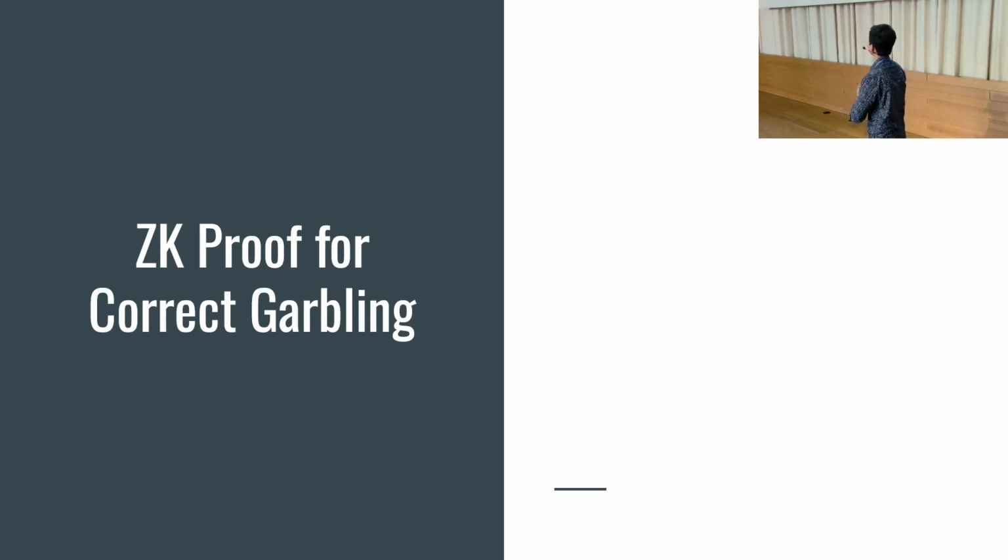For example, we first look at the proof of correct garbling, and this is going to be a Sigma protocol. There is a prover, a verifier, and there are discrete messages, and this is roughly how the discrete log Sigma protocol works. The prover creates a first message using some randomness, and the verifier samples a bit.